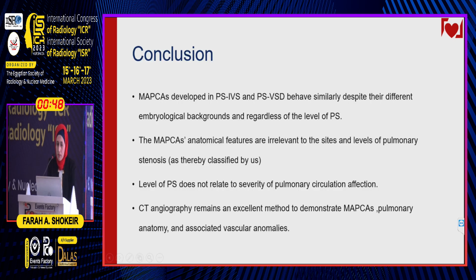So, MAPCAs developed in PS-IVS and PS-VSD, after all, behave similarly despite their different embryological backgrounds and regardless of the level of pulmonary stenosis. The MAPCAs' anatomical features are irrelevant to the sites and the levels of the pulmonary stenosis, as classified by us. Levels of pulmonary stenosis do not relate to the severity of the pulmonary circulation affection, and last but not least, CT angiography remains an excellent method to demonstrate MAPCAs, pulmonary anatomy, and associated vascular anomalies.